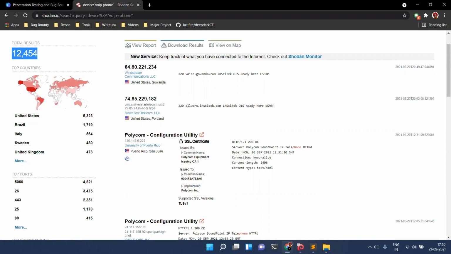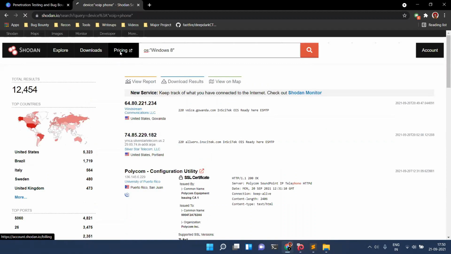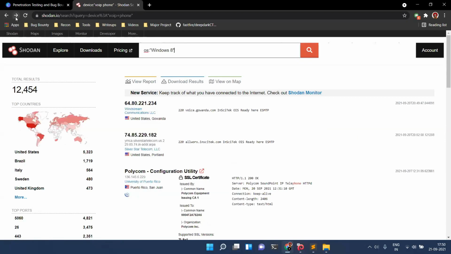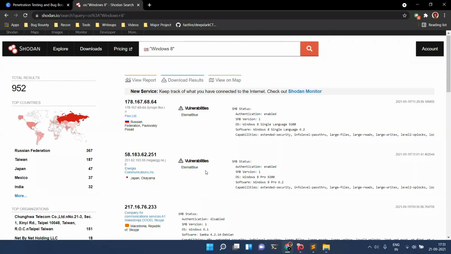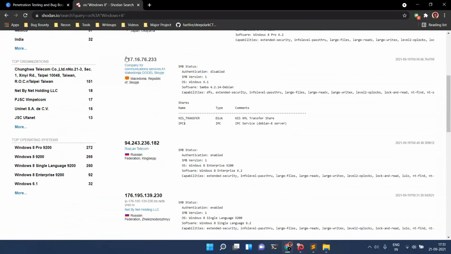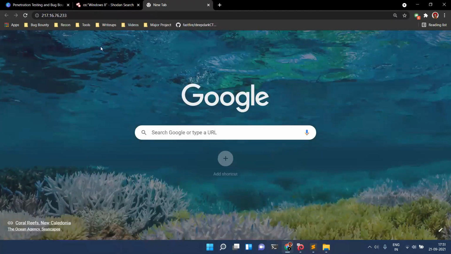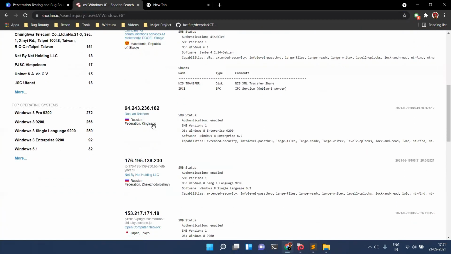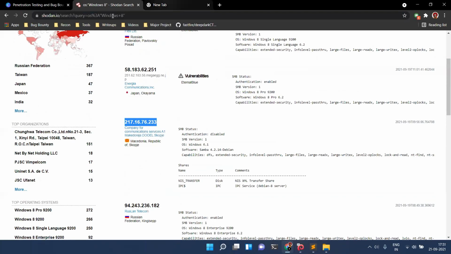Besides that, what you can search is OS. For example, I need all those devices where Windows 8 is the operating system. Perfect. I got 952 results. 32 are from India. 367 are from the Russian Federation. If you visit this website, you can also log in, probably. If that website is shut down right now, or if the website is only accessible through some kind of VPN, then you cannot log in. But except that, you can log in over here.